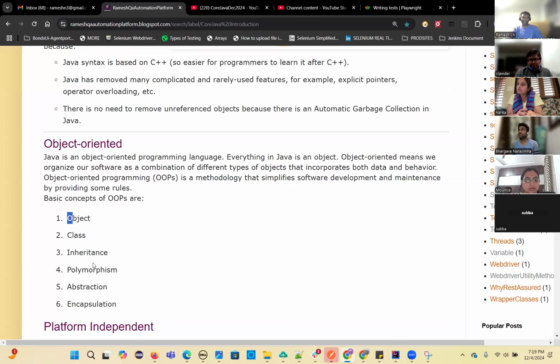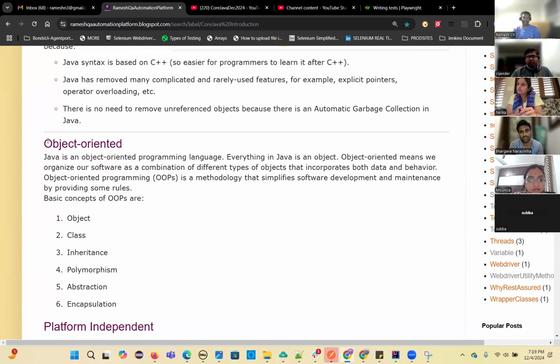There are 6 principles: object, class, inheritance, polymorphism, abstraction, encapsulation. We'll learn these at a later point, but class and object I will introduce very early. Maybe 2-3 classes later you will learn. Maybe in today's or tomorrow's class we are going to write a class, and there I will explain what a class is and how a class is defined.